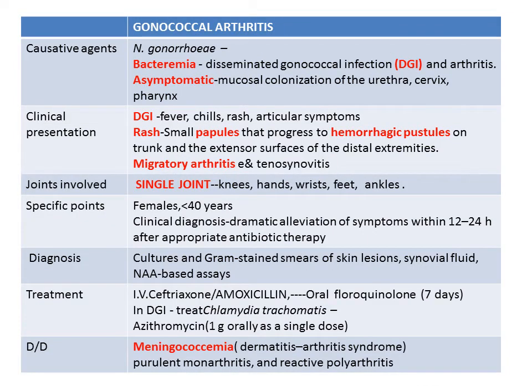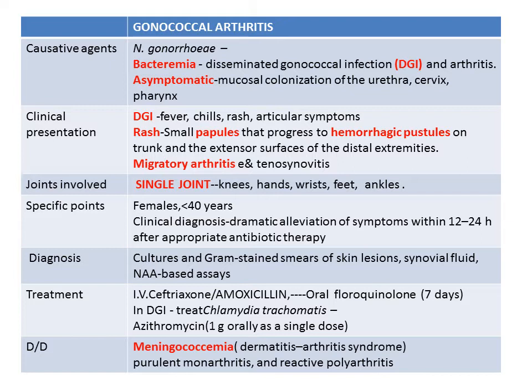Coming to the gonococcal arthritis, it is caused by Neisseria gonorrhea. It can present in two ways. Asymptomatic, where mucosal colonization of the urethra, cervix and pharynx is seen, or it can present as bacteremia with disseminated gonococcal infection and arthritis.